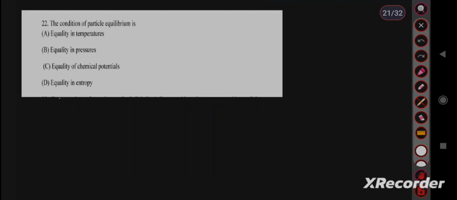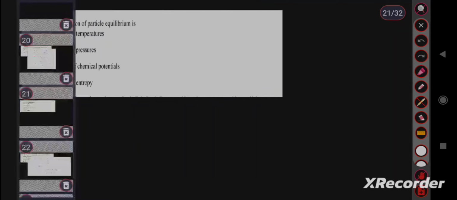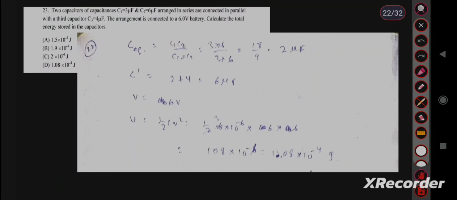Question number 22. The condition of particle equilibrium is. This is also a conceptual question. For particle equilibrium, the condition is that the chemical potential of the system should be equal. So equality in chemical potential is the correct answer. You have to remember this. Then question number 23. This is a simple question.